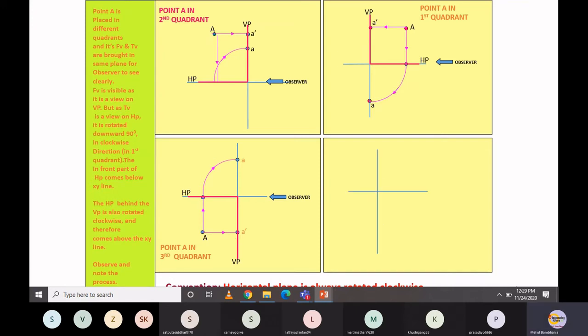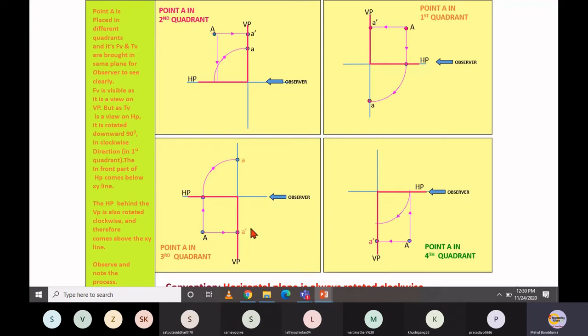Now in the same way, let's see what happened with the fourth quadrant. So this is the point, and we can put it in the fourth quadrant. Now the front view appears below the XY line on the vertical plane, and the top view will appear on the horizontal plane.